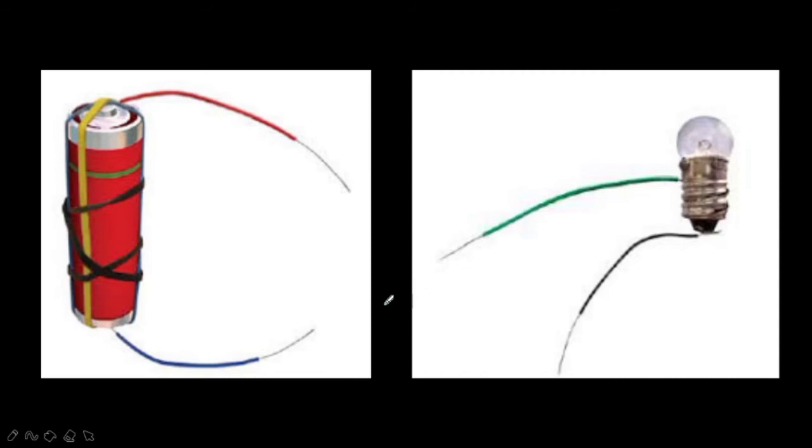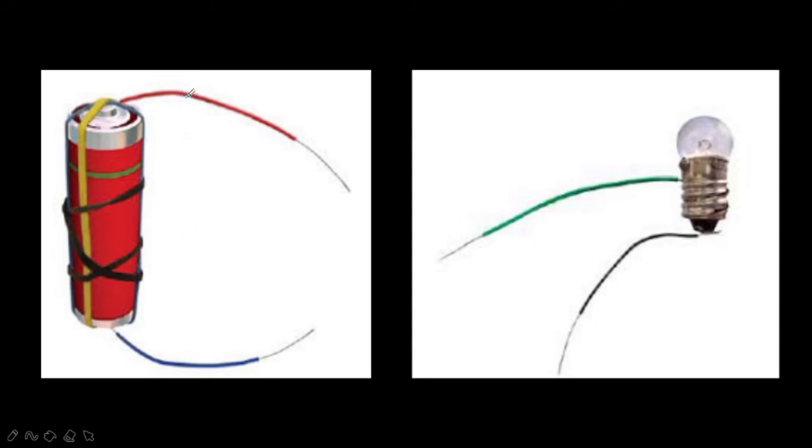Then remove a little of the plastic covering of each wire. See, here, here and here, and also here and here. We have removed the plastic covering from each length of the wire at both ends. Then fix the exposed parts of the 2 wires to the cell.